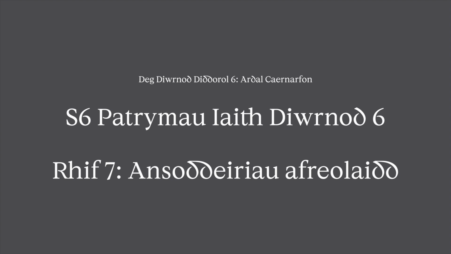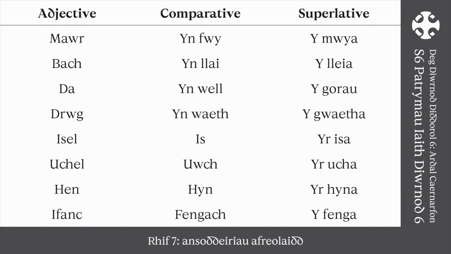Rhif 7. Ansoddeiriau afreolaidd, irregular adjectives. Some of the adjectives don't follow the regular patterns as described above. The most common are listed here. Mawr, yn fwy, y mwya. Bach, yn llai, y lleia. Da, yn well, y gorau. Drwg, yn waeth, y gwaetha.